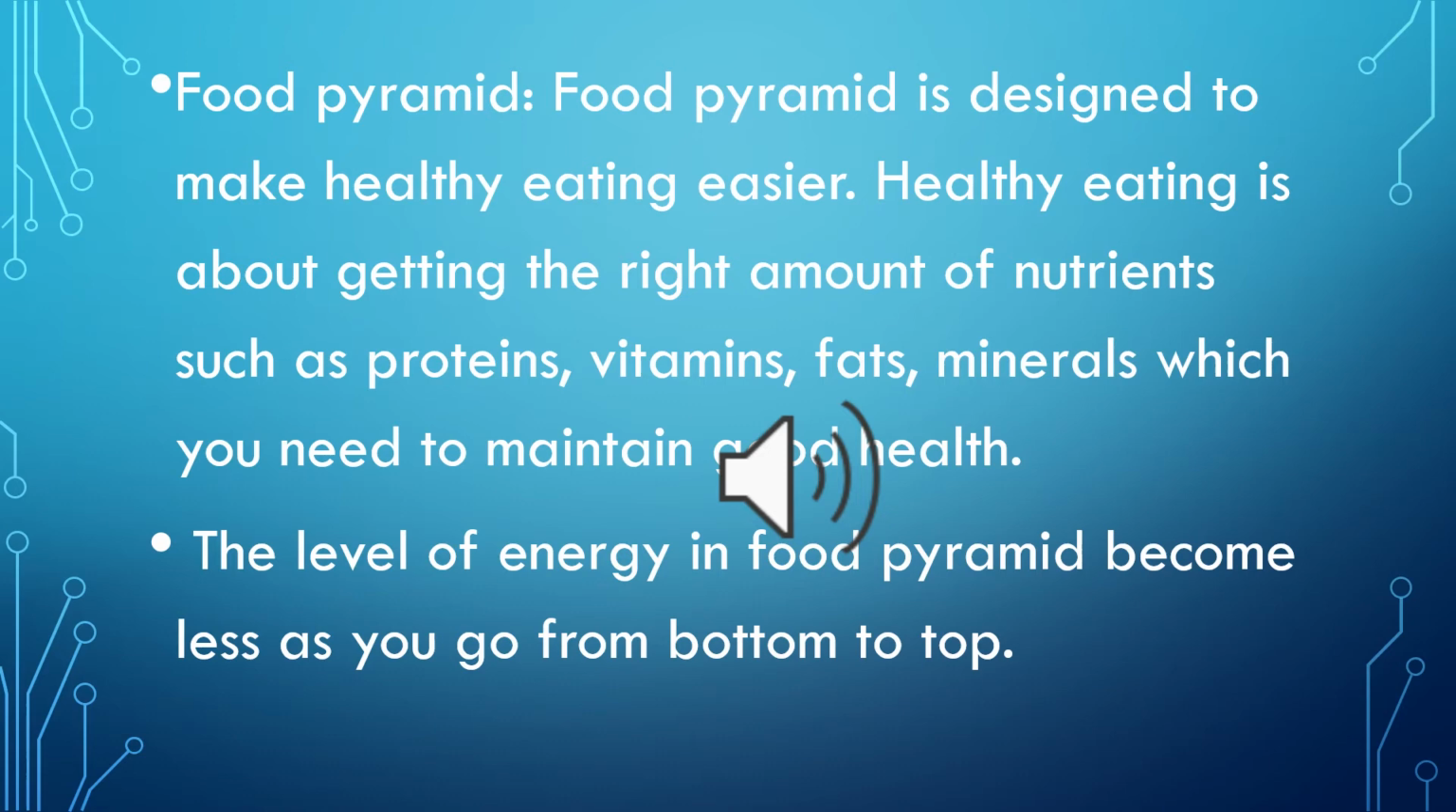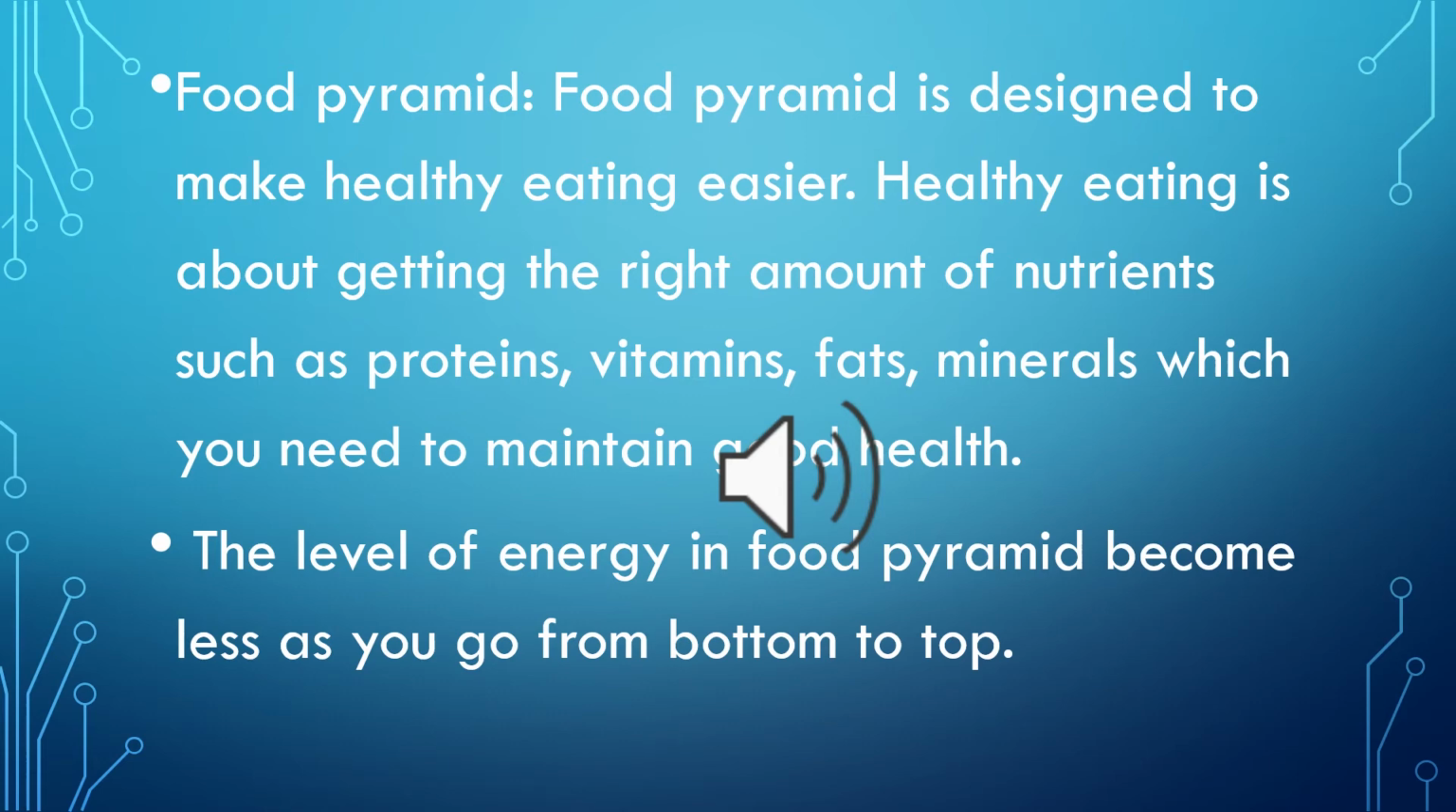Next is the food pyramid. The food pyramid is designed to make healthy eating easier. Healthy eating is about getting the right amount of nutrients such as proteins, vitamins, fats, minerals, which you need to maintain good health. The level of energy in the food pyramid becomes less as you go from bottom to top.